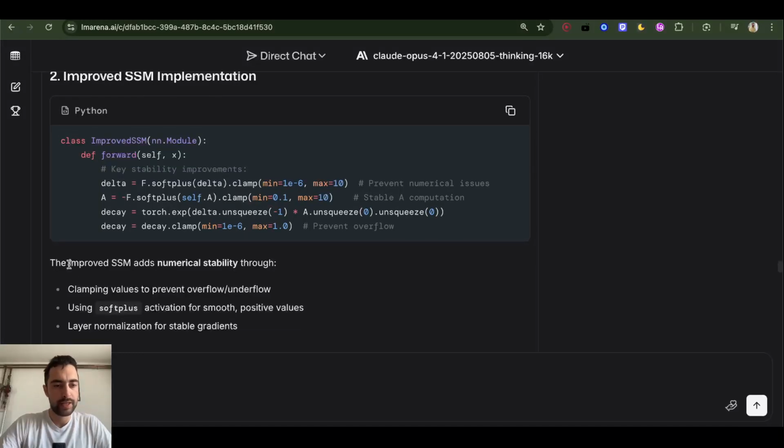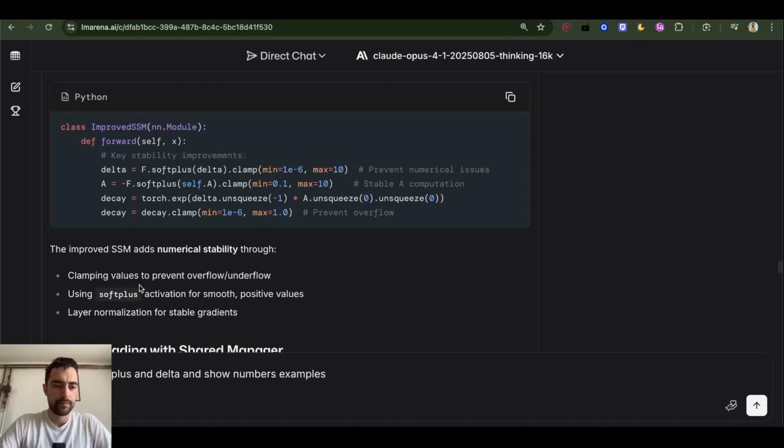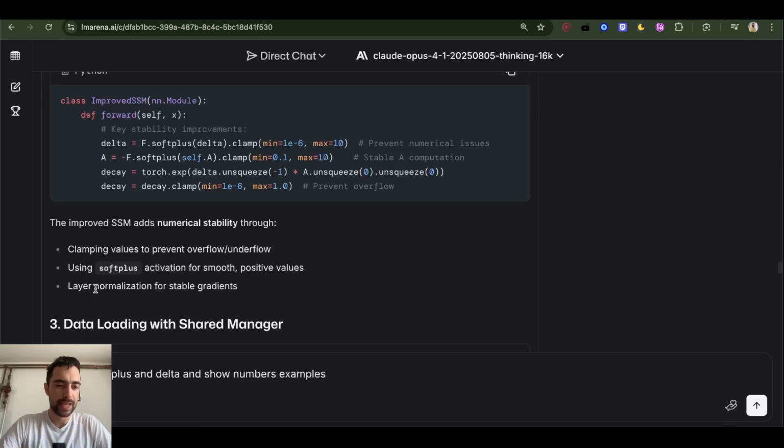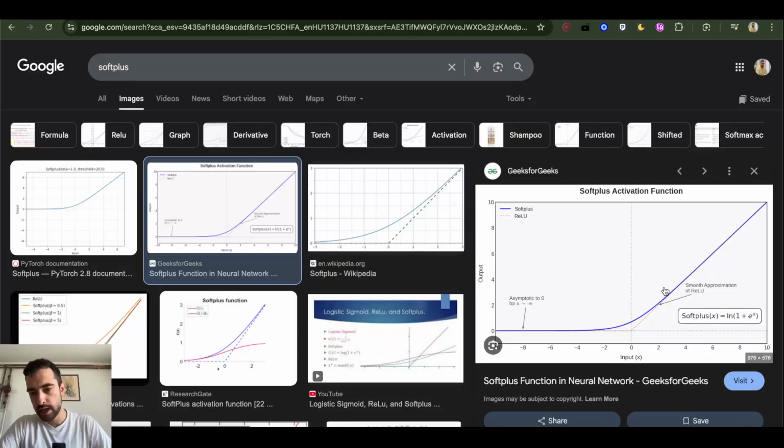So the improved SSM adds numerical stability through clamping values to prevent overflow, underflow. We are clamping it here, which we should be doing. Using softplus activation for smooth positive values and layer normalization for stable gradients. Here we see softplus. So it seems the same as ReLU, but just around here where it's most important, because around 0, our weights numbers in neural network are always going to be around 0, -1, +1. So it gives a smooth approximation of ReLU.